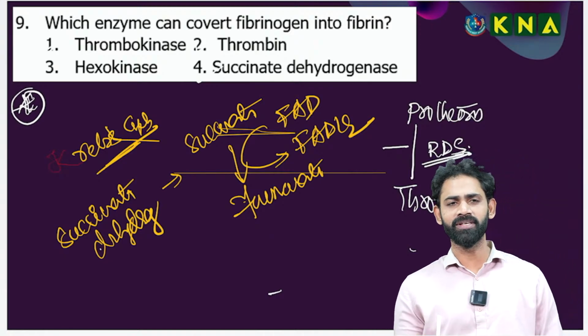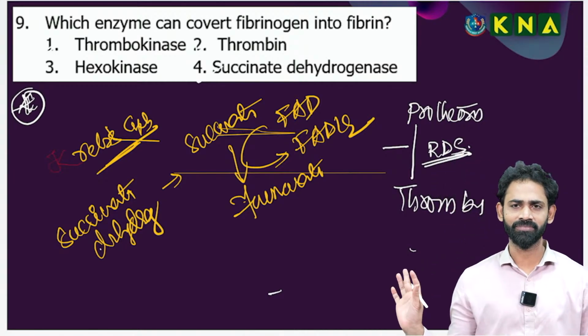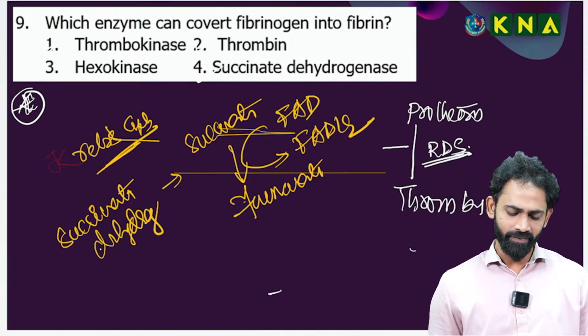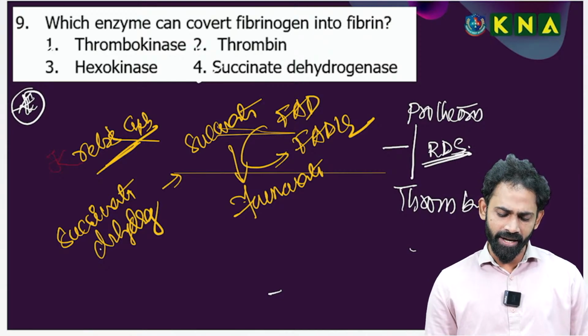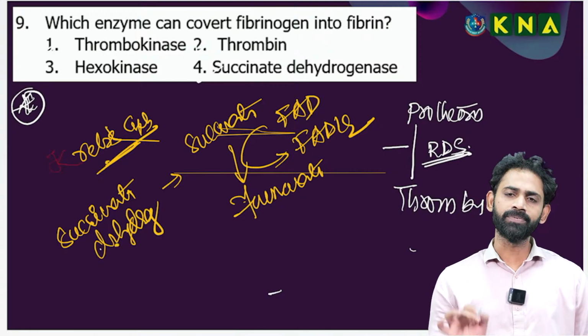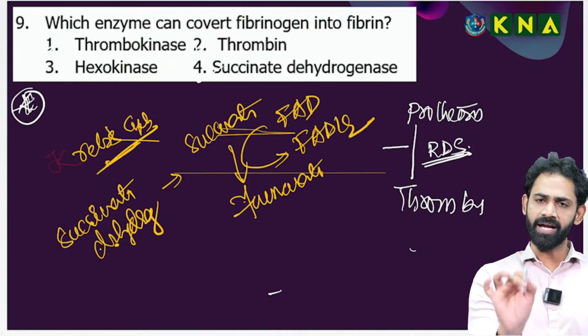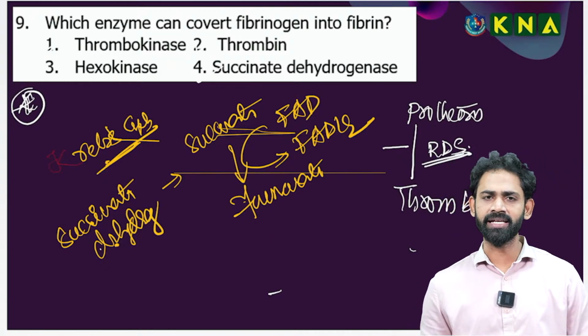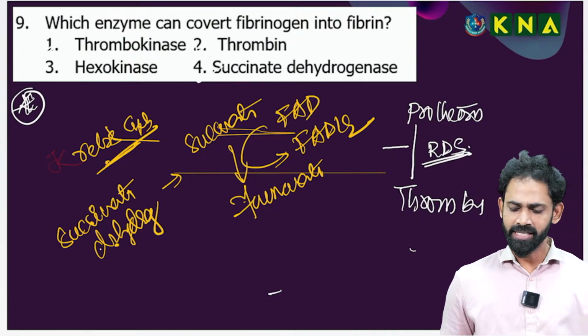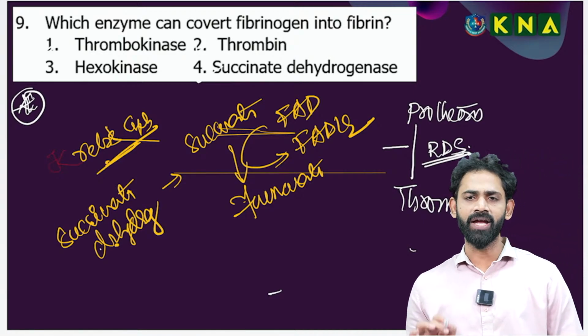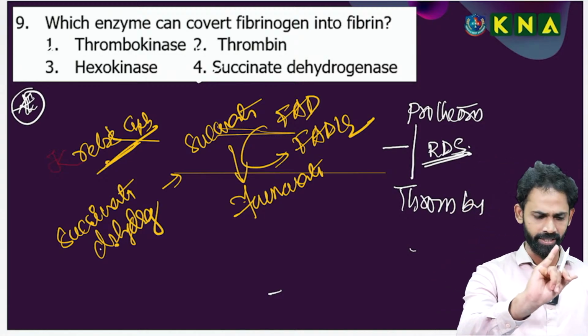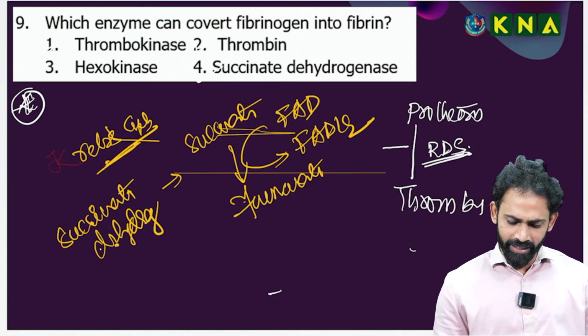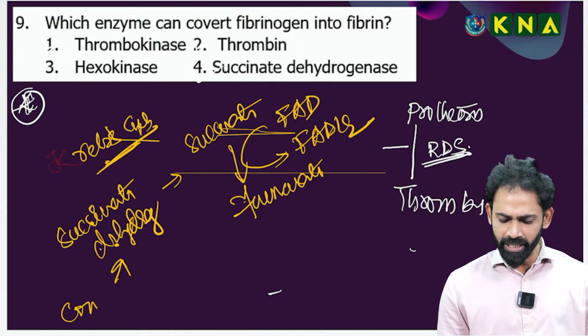Very important, you know, this enzyme. So how important? First point: succinate dehydrogenase enzyme is a part of the Krebs cycle, which occurs in the mitochondrial matrix. It converts succinic acid to fumaric acid, converting FAD into FADH2. Second important point: what is the competitive inhibitor of succinate dehydrogenase?